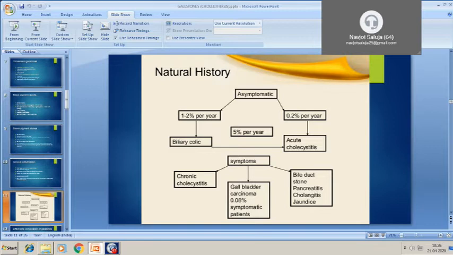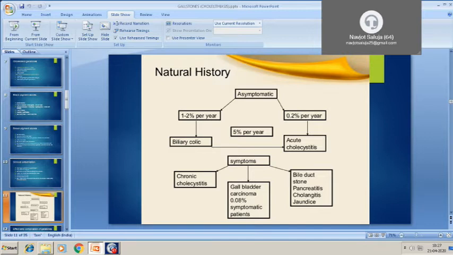In an asymptomatic patient, there is 1 to 2% chance of having symptoms of biliary colic, and there is only 0.2% chance of getting acute cholecystitis. So these asymptomatic patients have very rare chances of acute cholecystitis and very little chance of biliary colic. So this should be managed conservatively.